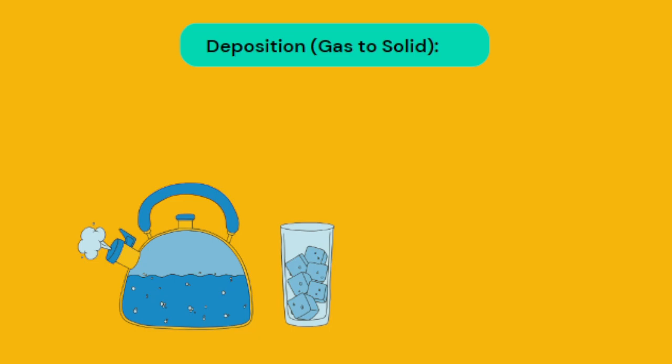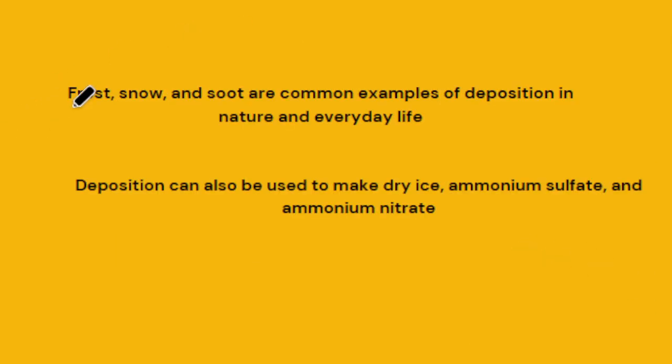Okay. Next transition I take is deposition, and this is the gas to solid transition. So what is deposition? Similar to sublimation, deposition is the process when a gas transforms directly into a solid without going through the liquid phase. For example, frost, snow and soot are common examples of deposition in nature and everyday life. Deposition can also be used to make dry ice. And ammonium sulfate and ammonium nitrate are industrial uses.